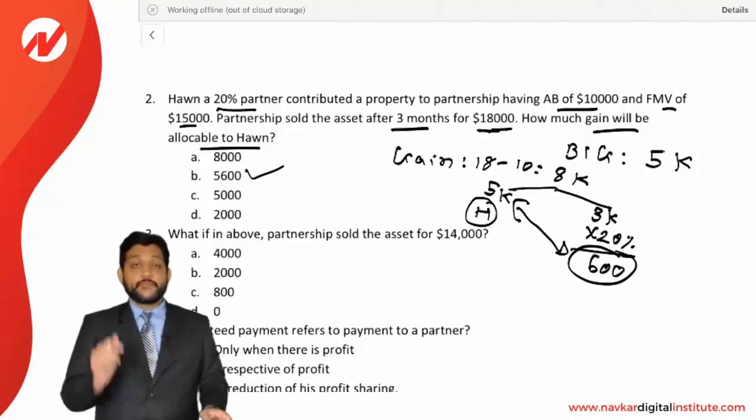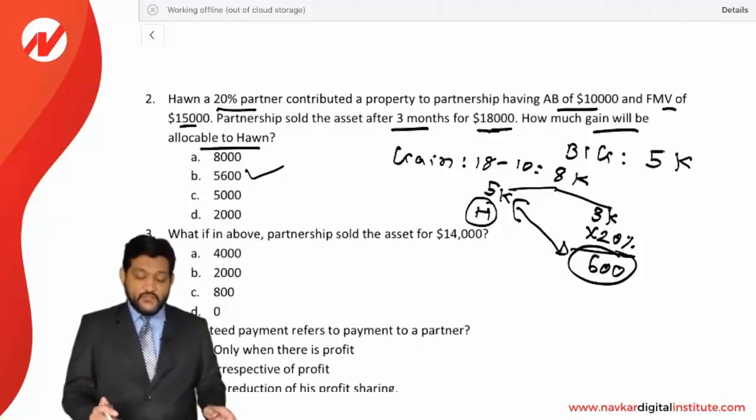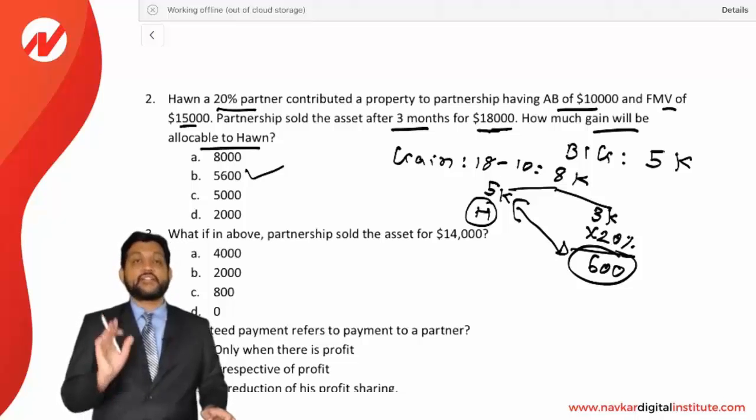See very clearly, built-in gain will be specifically allocated to Hone, who is the contributing partner, and the remaining gain will be allocated to all the partners in the profit sharing ratio. That's why 20% of the remaining 3,000 is also allocated. So 5,000 plus 600 is equal to 5,600.